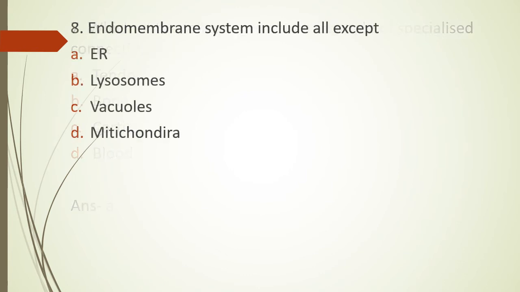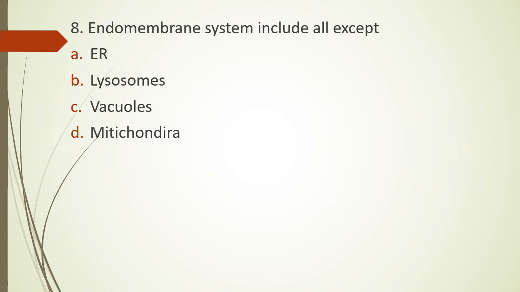Question 8. Endomembrane system includes all except option A, endoplasmic reticulum, option B, lysosomes, option C, vacuoles, or option D, mitochondria. Endomembrane system includes all except. Four organelles of cell have been given in the options.